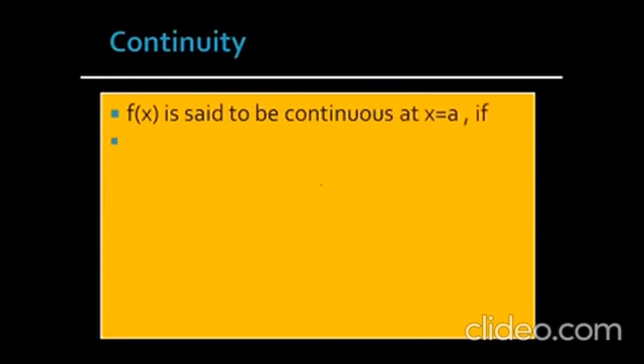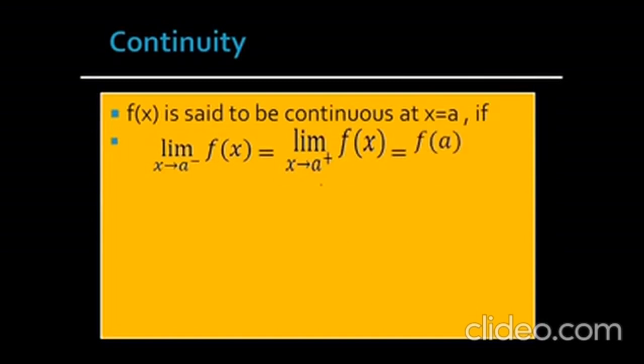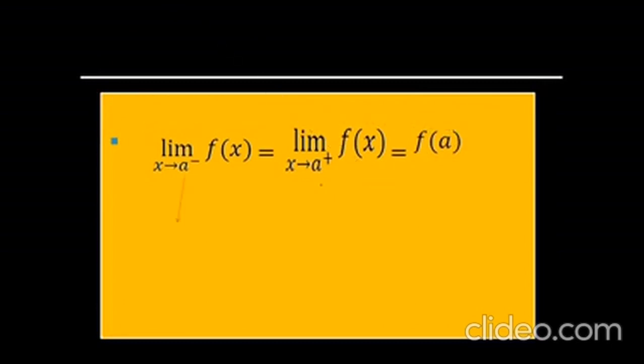f(x) is said to be a continuous function at x equals a if the limit as x tends to a minus of f(x) is equal to the limit as x tends to a plus of f(x), which is equal to f(a). Then we say the function is continuous at x equals a. The limit as x tends to a minus of f(x) means the left hand limit, and the limit as x tends to a plus of f(x) means the right hand limit.